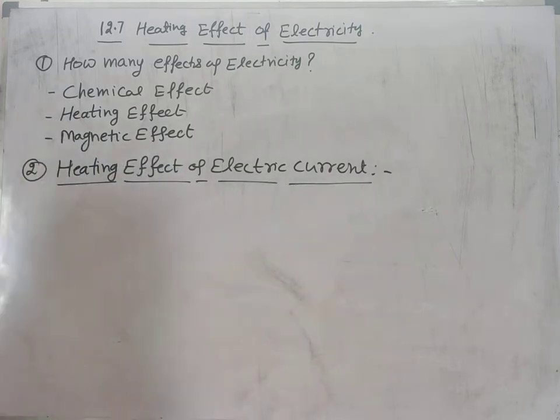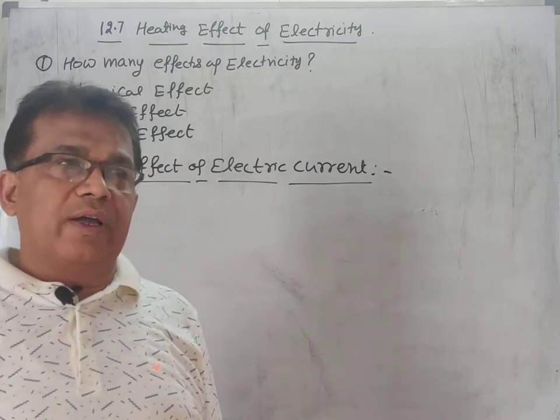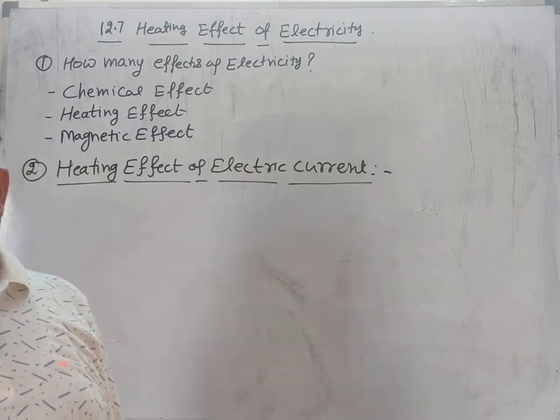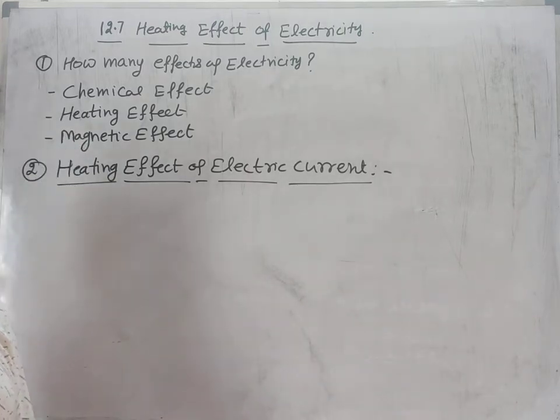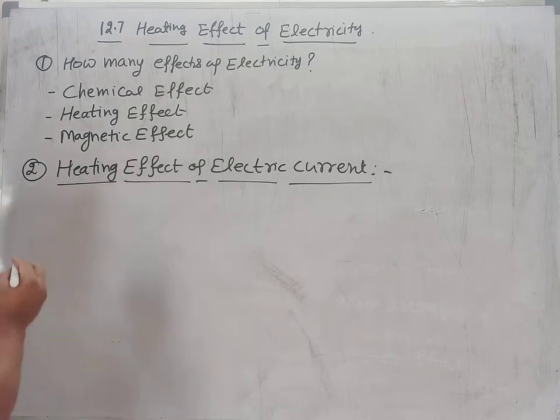You have seen that when electricity is passed through a high resistance wire, then it becomes hot and starts emitting light. This is known as the heating effect of electric current, because in them electricity is converted into heat.